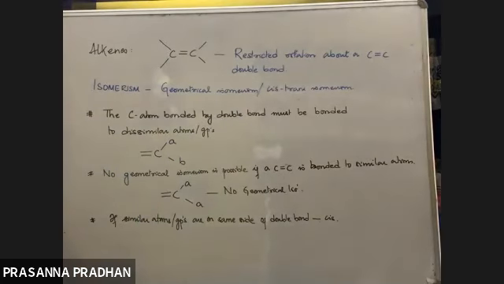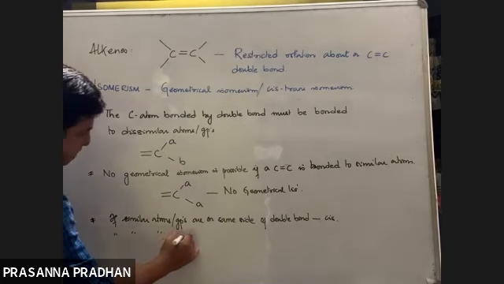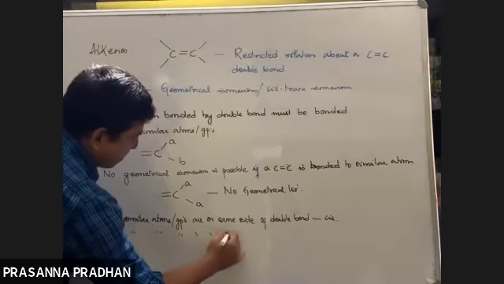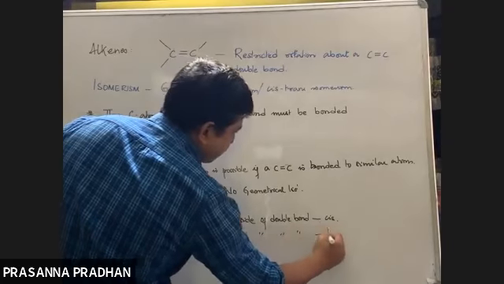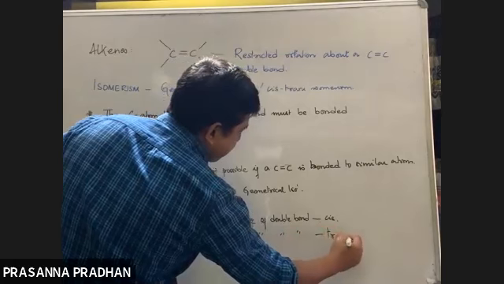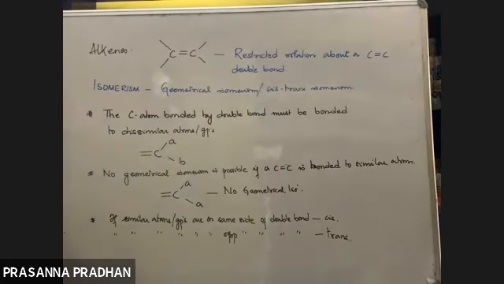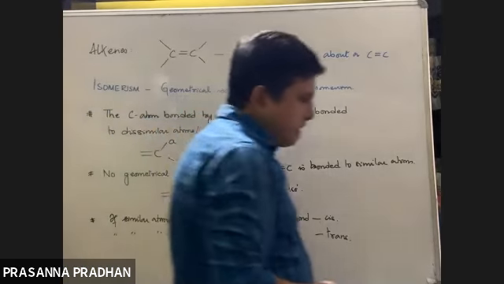If similar atoms or groups are on the opposite side of the double bond, then the isomer is known as a trans isomer. I'm explaining everything. Let me just explain this fact.